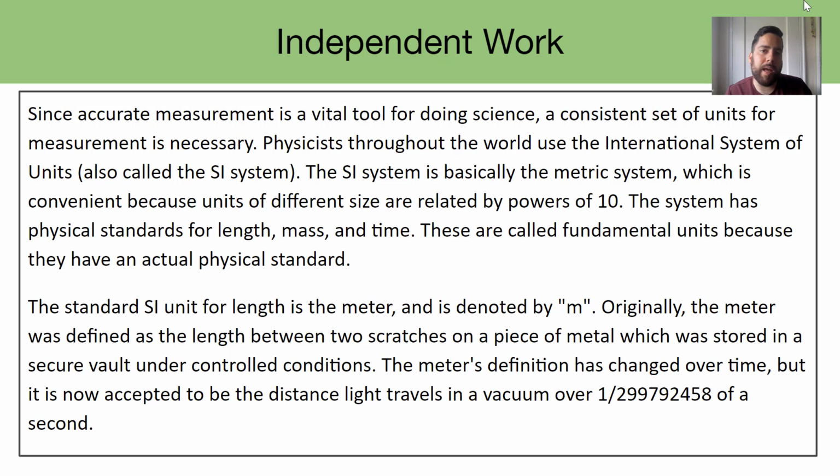Most likely we know that there's 12 inches in a foot, but again, it's not really consistent, right? So that is why we really want to keep with something really consistent.